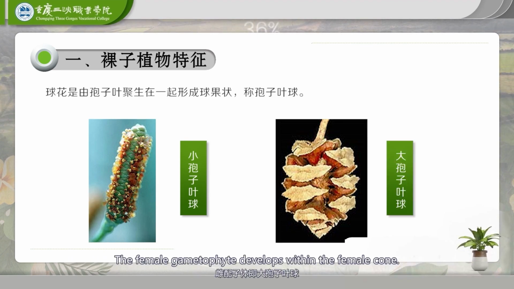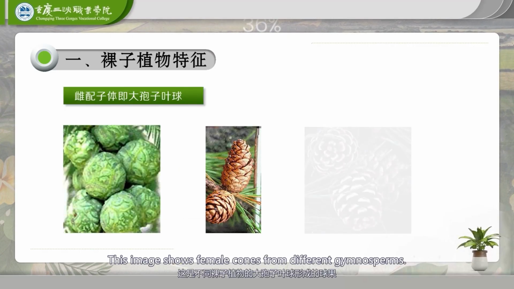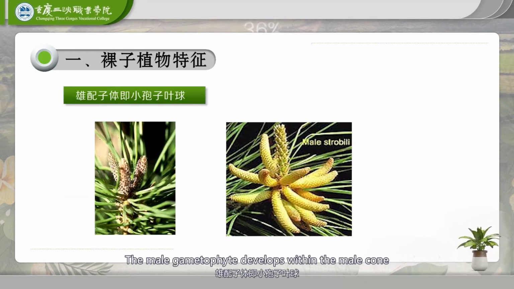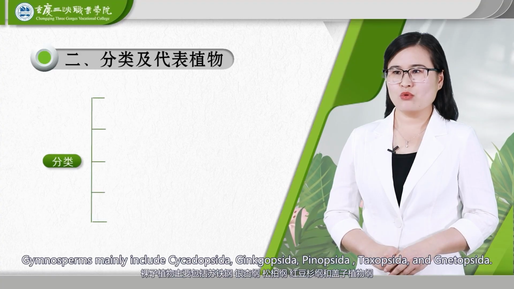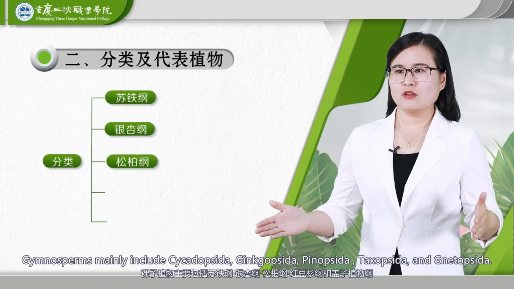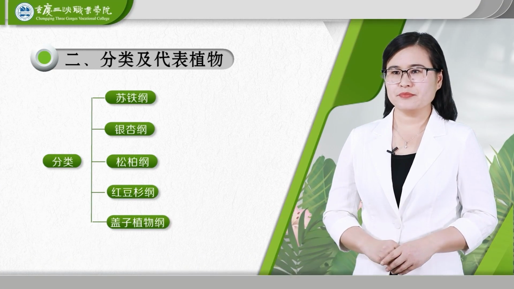The female gametophyte develops within the female cone. This image shows female cones from different gymnosperms. The male gametophyte develops within the male cone. Gymnosperms mainly include Cycadopsida, Ginkgopsida, Pinopsida, Taxopsida, and Gnetopsida.